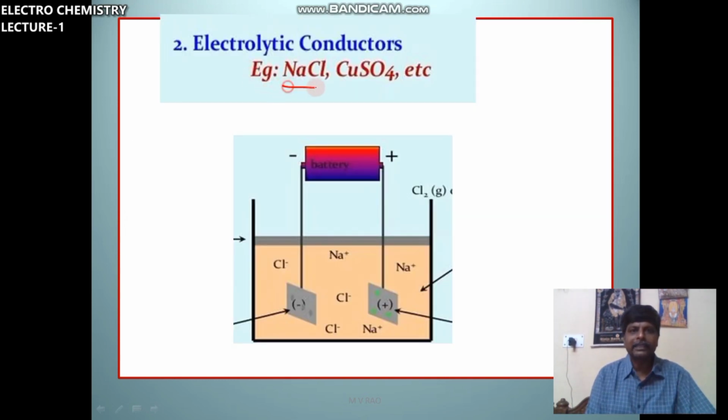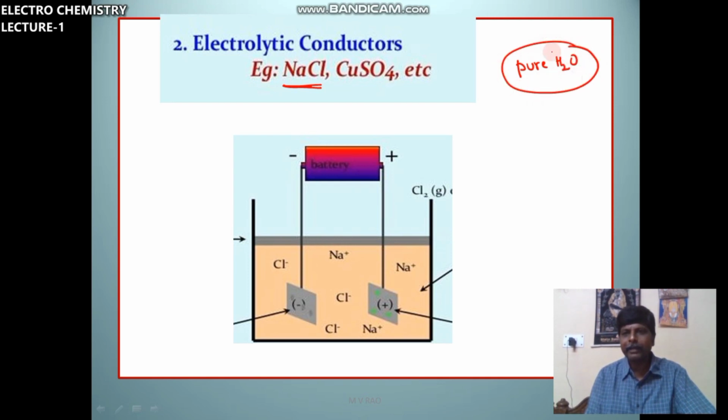You can see this example. NaCl in water. You know, pure water is a poor conductor of electricity due to lack of ions. But here NaCl is added, Na plus and Cl minus. So this is the source, negative and positive terminal. Na plus ion is a cation.